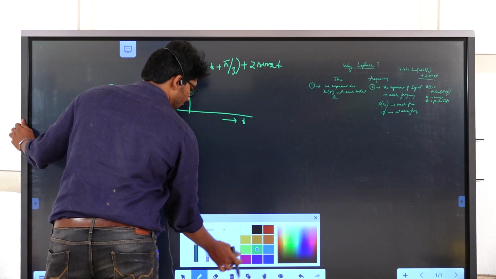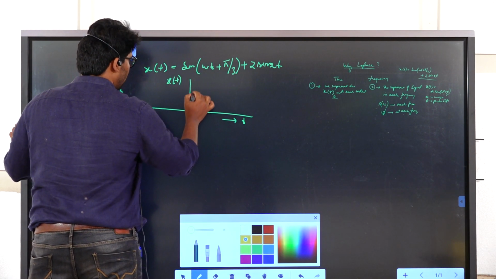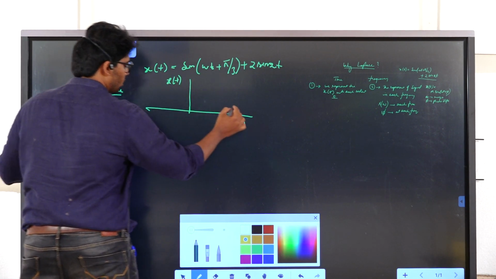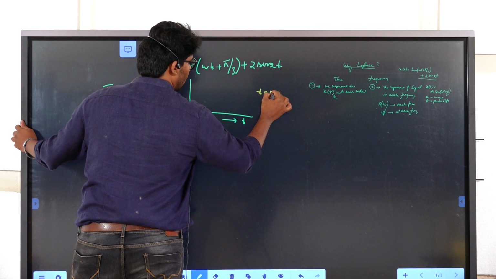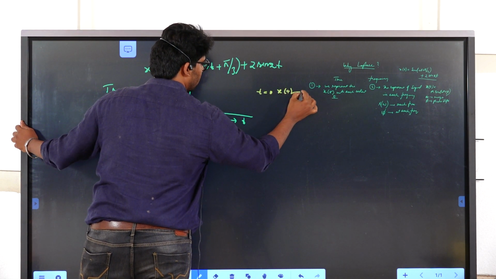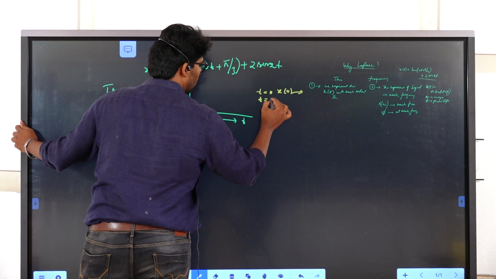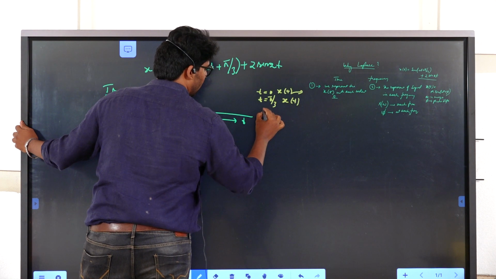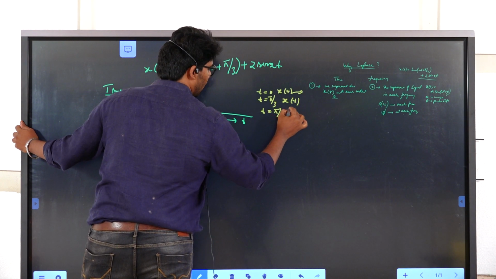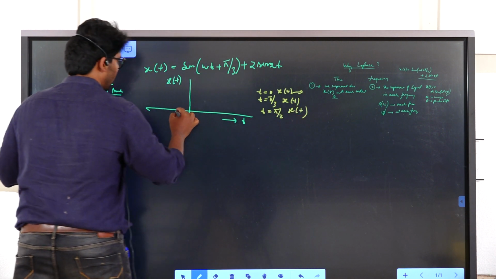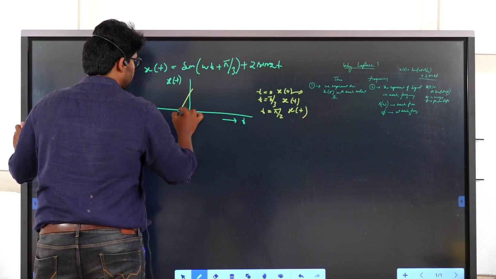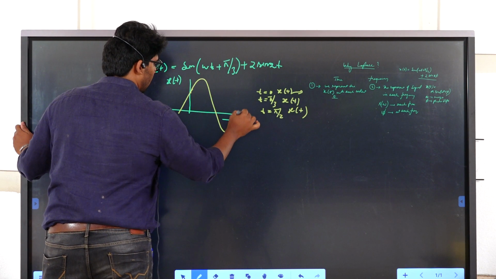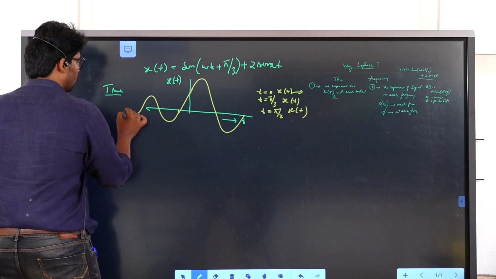With each value of t, at t equal to 0, I get some value of x of t. At t equal to pi by 3, I get some value of x of t. At t equal to pi by 2, I get some value of x of t. Then I represent those values like this, and I may get a response like this.